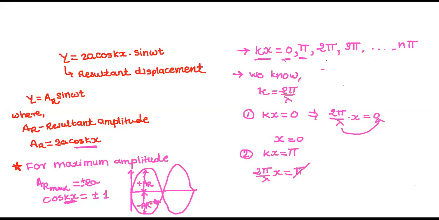This pi and this pi will get cancelled, and lambda comes here, so x is equal to lambda by 2. Understand? Yes. So if we do similarly, you will get one common formula for path difference: x is equal to n lambda by 2, where n is equal to 0, 1, 2, 3, and so on. Understood?